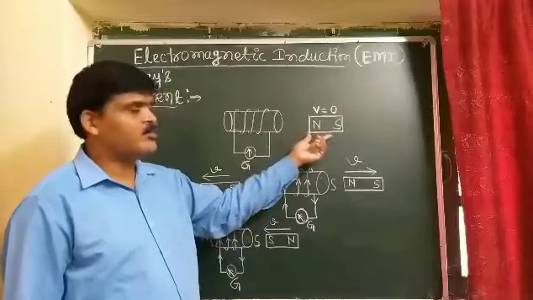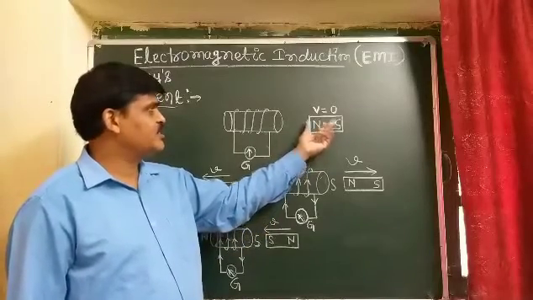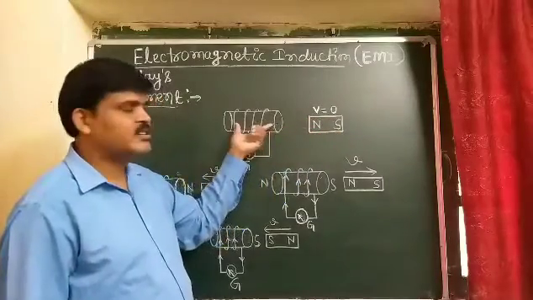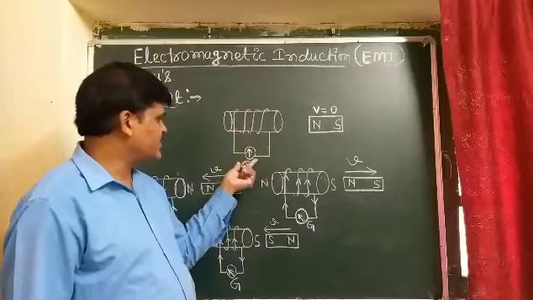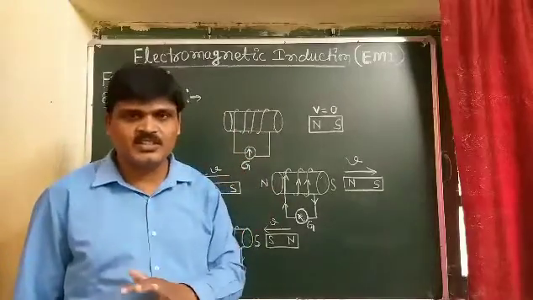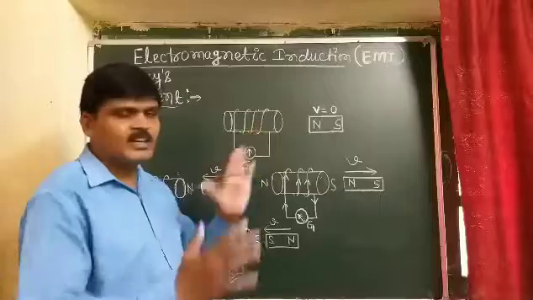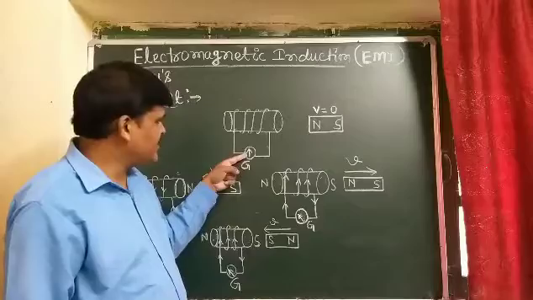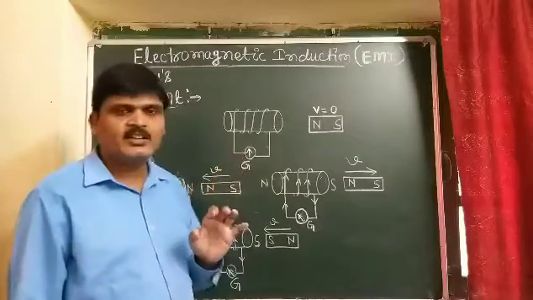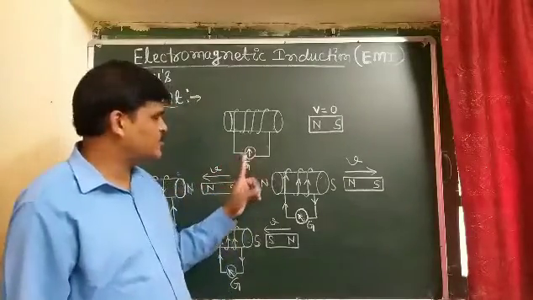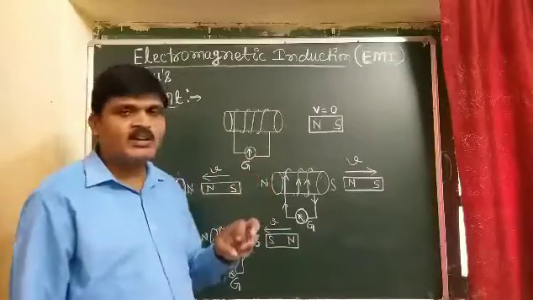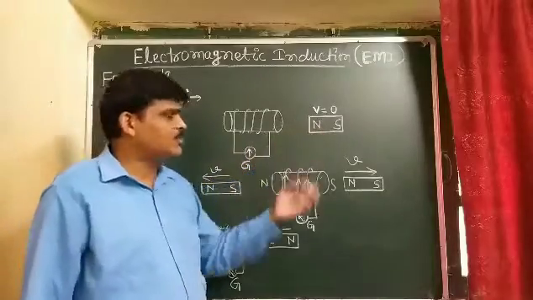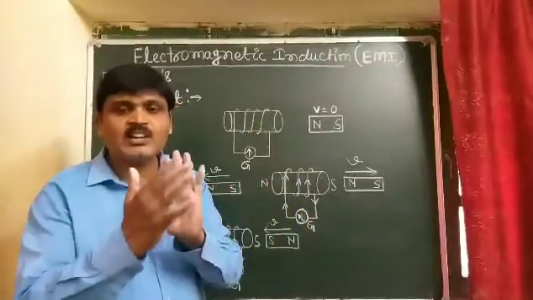When the bar magnet is stationary, v equal to 0, and the solenoid is also stationary, we can see there is no deflection in the galvanometer. The needle shows a straight path. It means no current is flowing in the coil, because the bar magnet as well as the coil are both stationary.